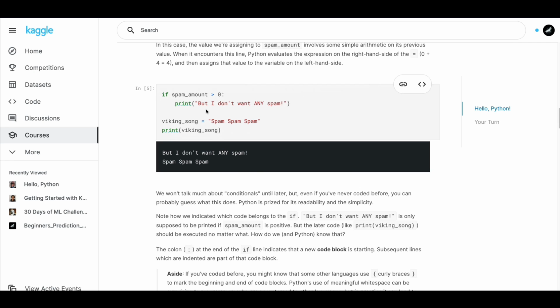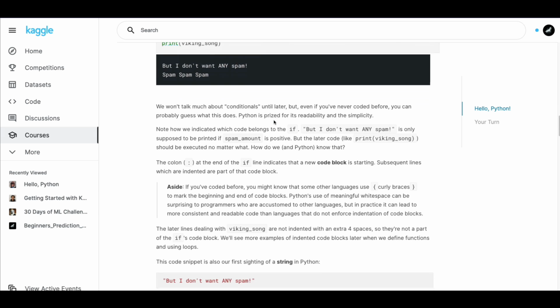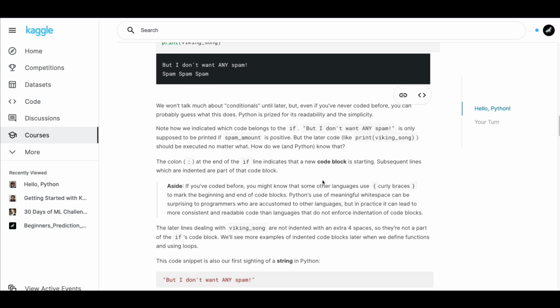And finally, we are getting to control statements, or conditionals, whatever you would like to call it. You have an if statement, and this is the condition which will evaluate into a boolean, either true or false. You use the colon, saying that anything after this colon that is indented is part of the if statement, and anything that comes out of this indentation is going to be outside of this if statement. That's the way Python knows the code block that they have defined here.